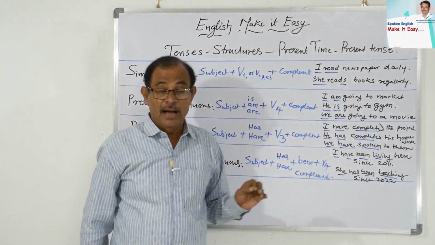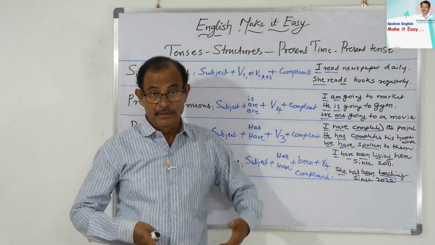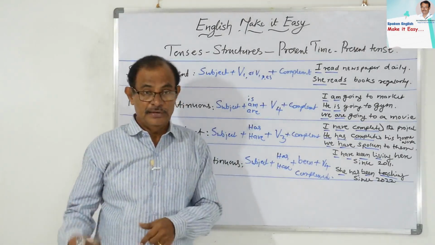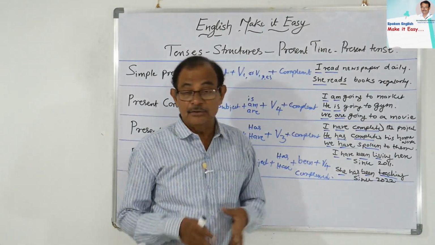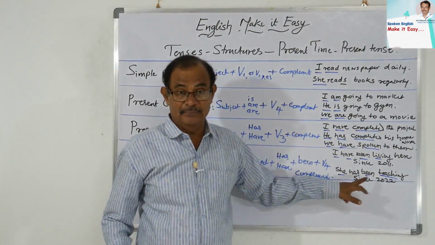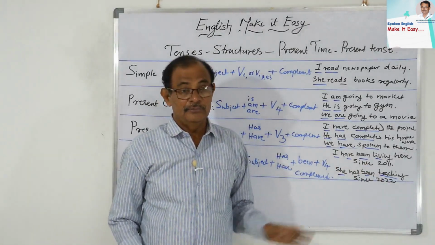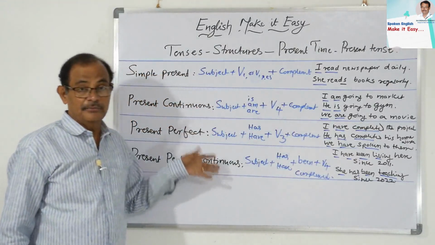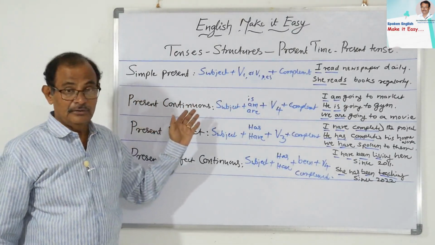See examples. I have been living here since 2011. I have been living at this house since 2011. Next, she has been teaching since 2022. So she is singular, that's why it took has been. I will always take have. I have been. Okay.